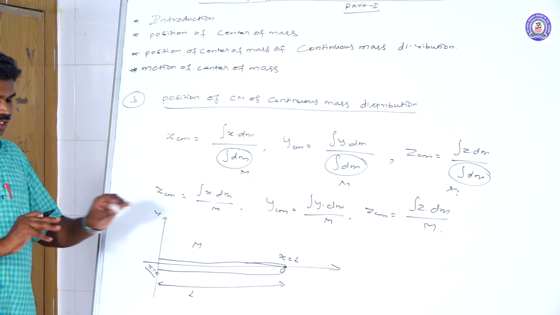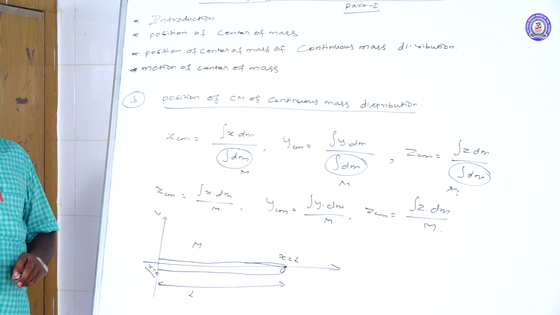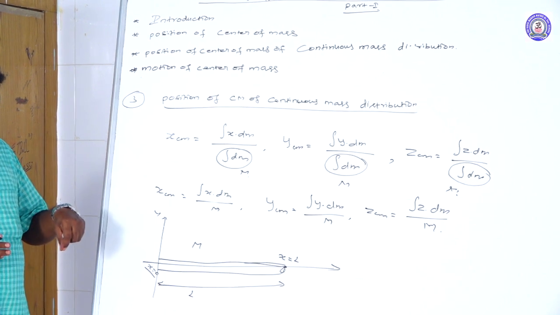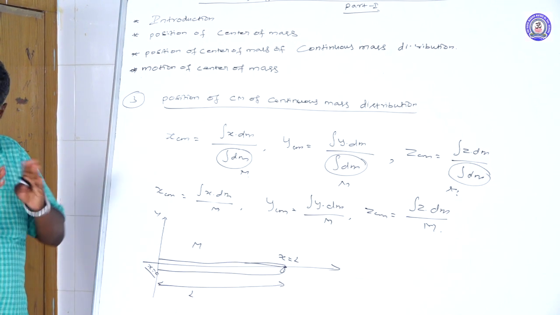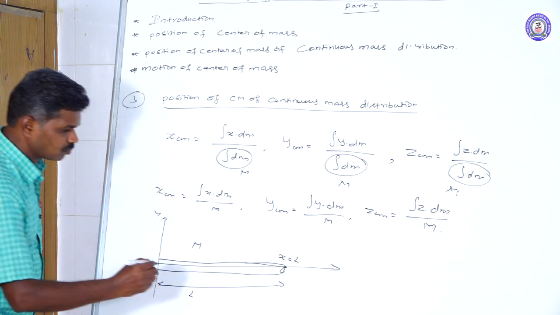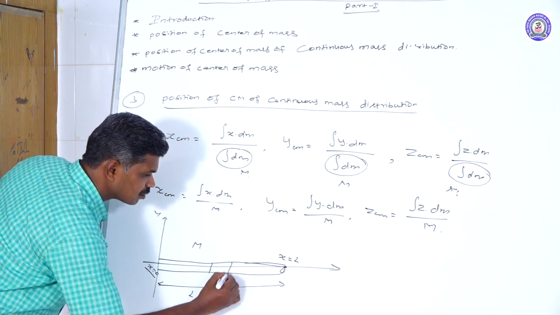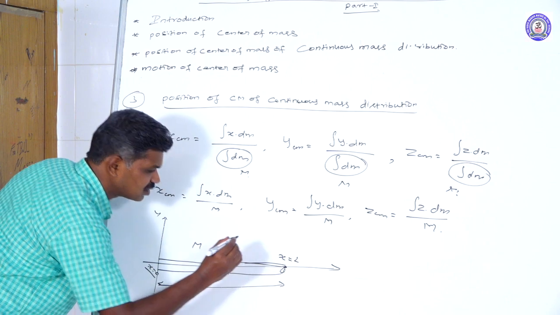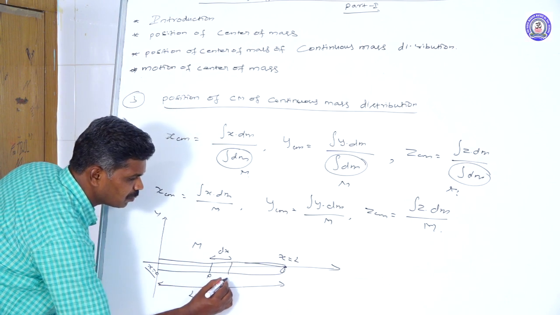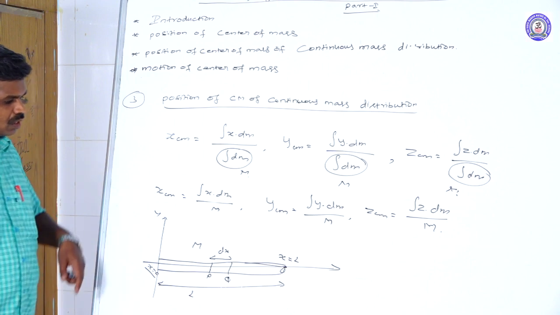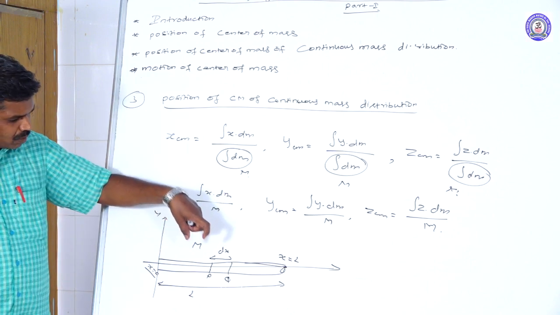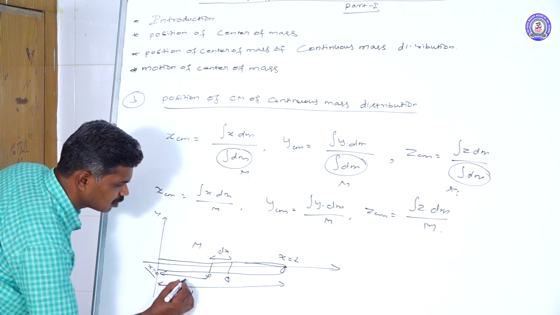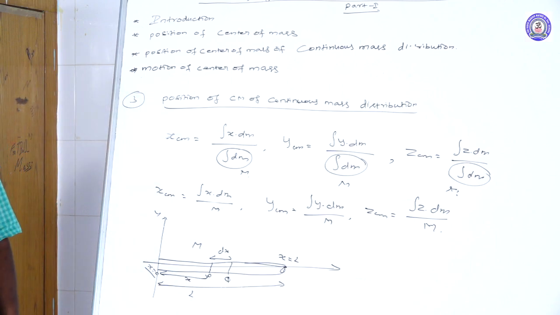We don't know where the center of mass is going to act. For that, we will split the total mass into many parts. Suppose a small part is taken, whose length is very small, dx. Its position may be taken as PQ. In the total length, the PQ length is taken as dx, which may be at a certain distance. We consider that as the x distance.